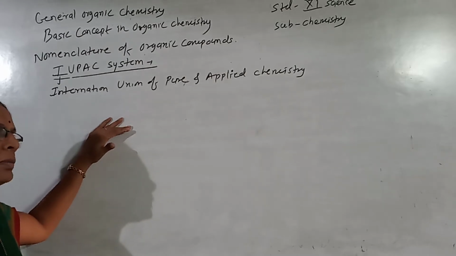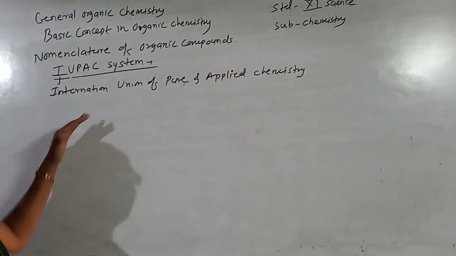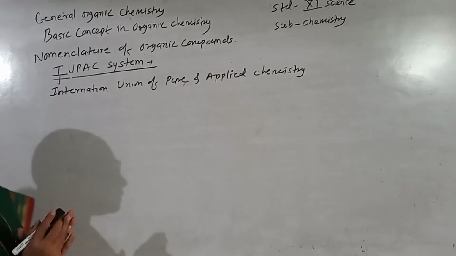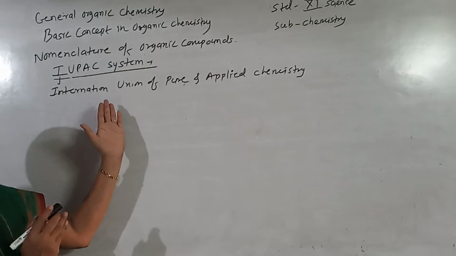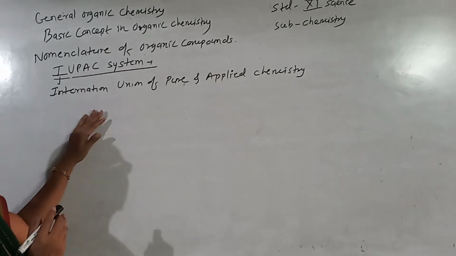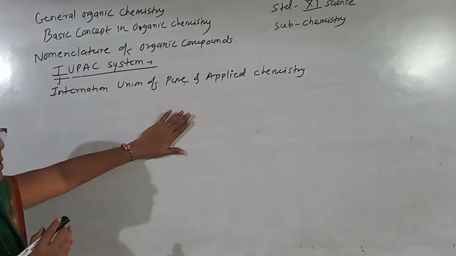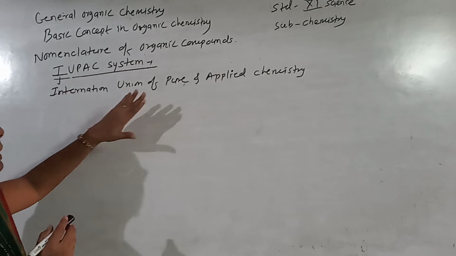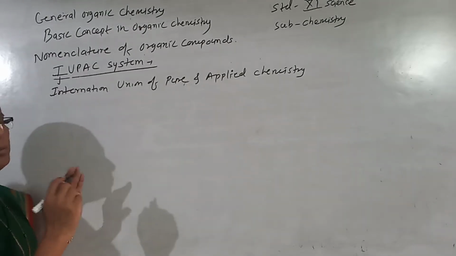But in writing the names, a number of complications were created. In order to avoid this, international chemists came together and decided on one nomenclature system, called the IUPAC system. It is accepted all over the world, and there is no problem of confusion and complications.